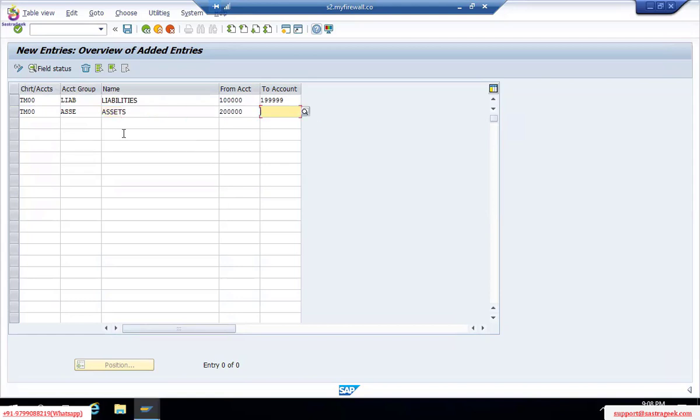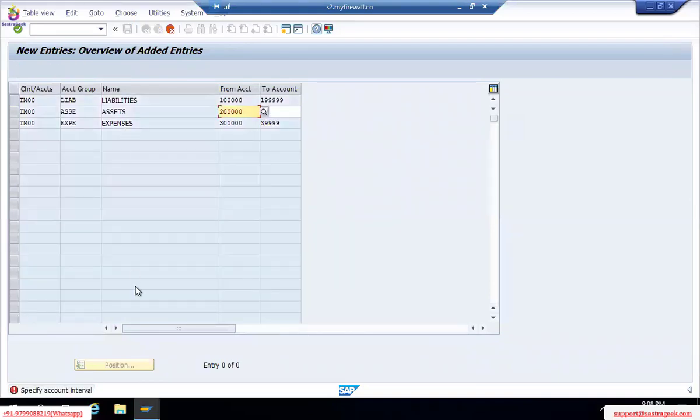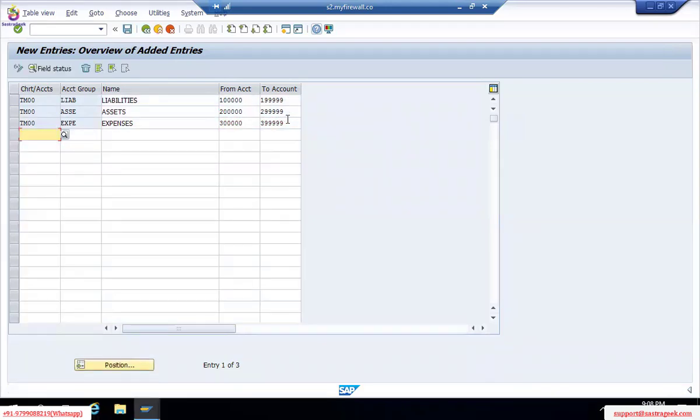200,000. Don't give the second number and try to see what will happen. It should not replace, that's it. Okay, expenses, 300,000 to 399,999. Okay, so it says specify account interval. So you give the next interval also. Here this interval is small, so it is not accepting. We can correct it like this.